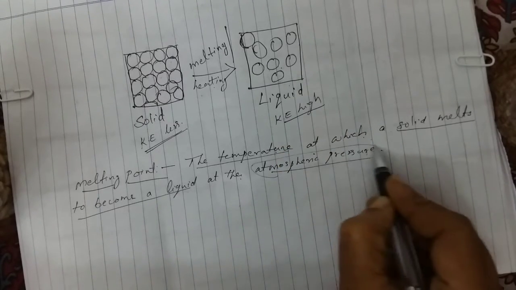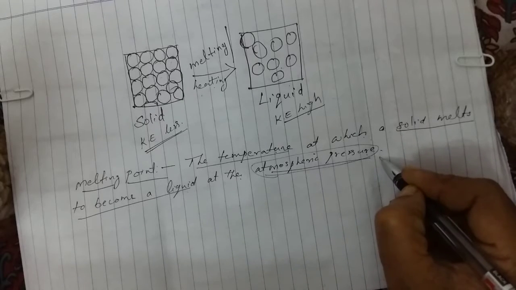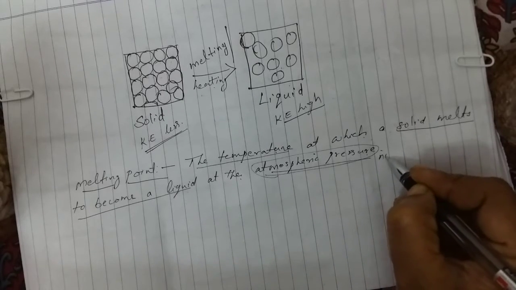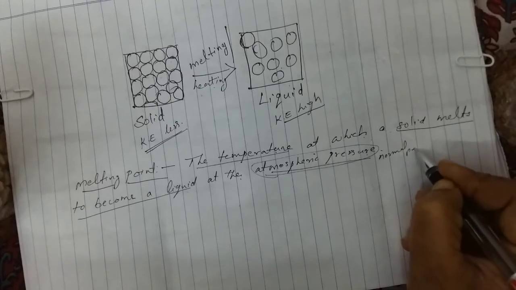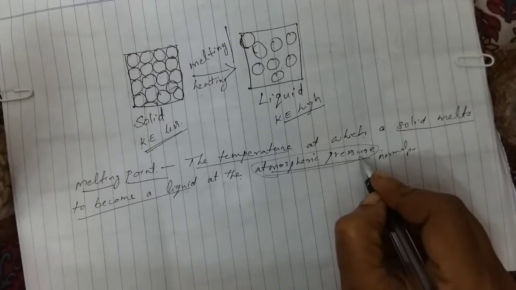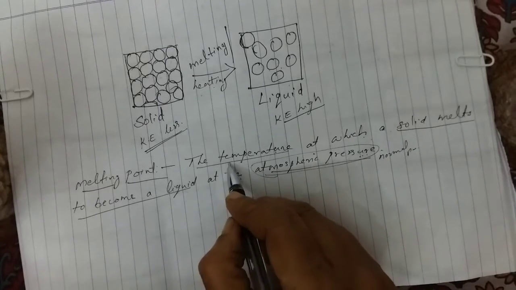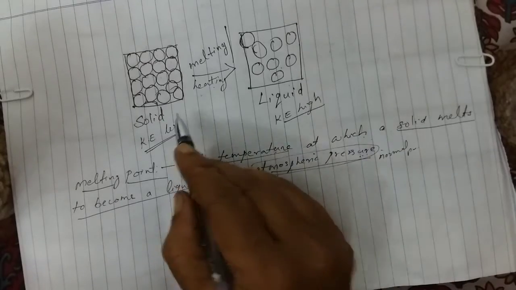Here atmospheric pressure means the normal pressure, one unit. At normal or atmospheric pressure, the temperature at which a solid changes to liquid is called the melting point.